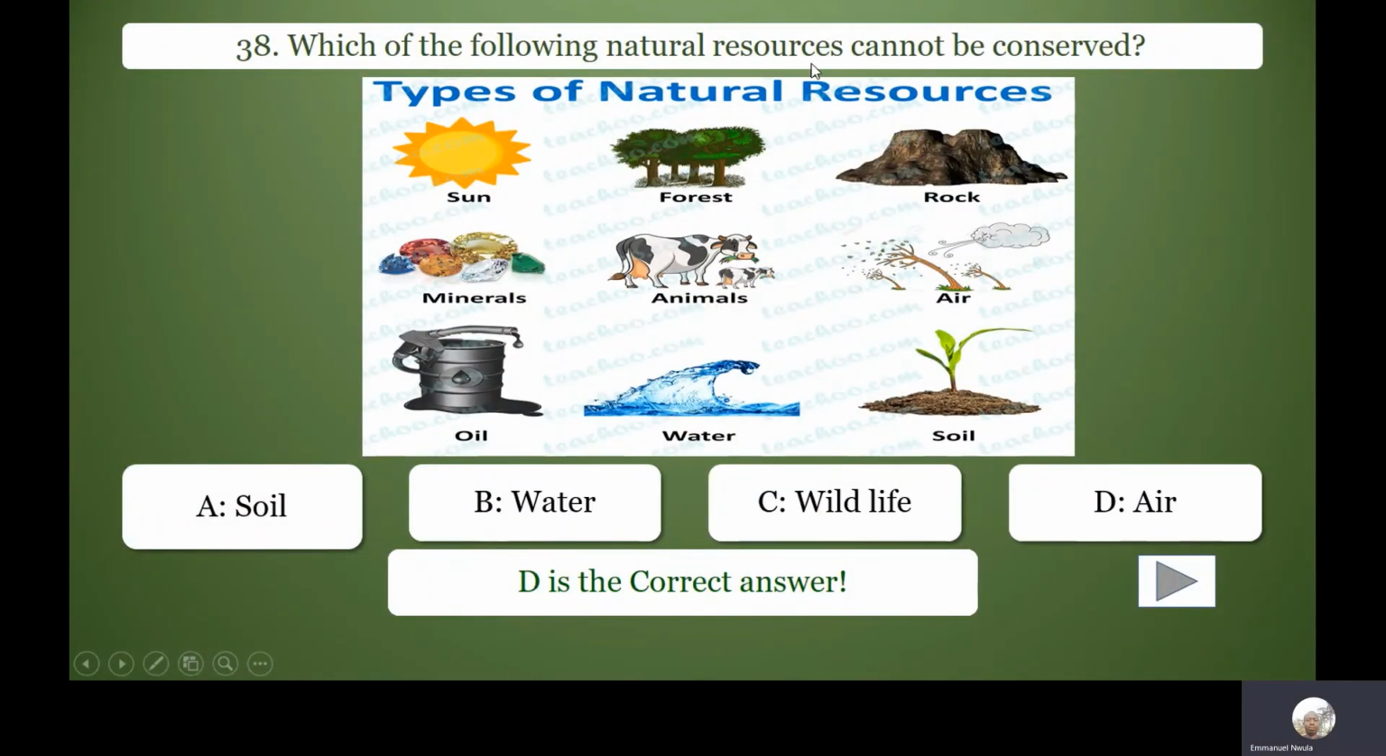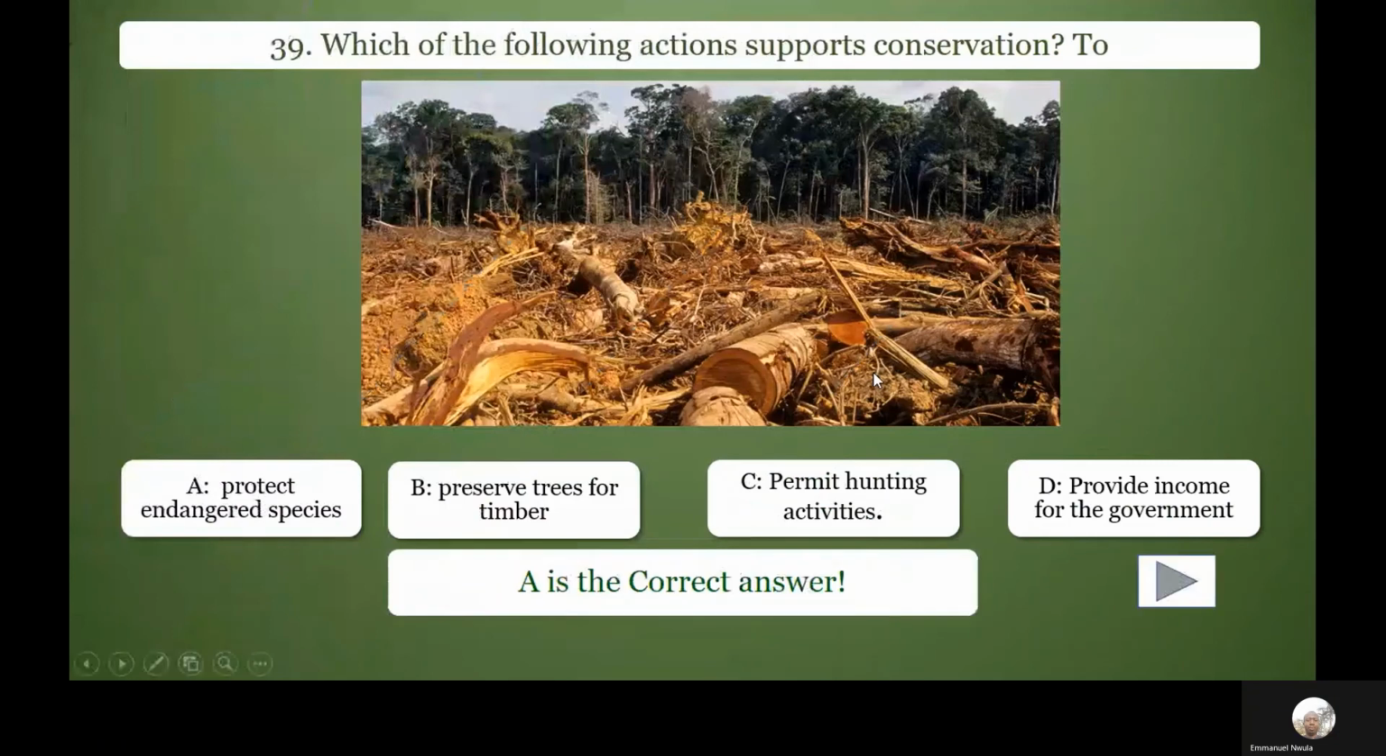Which of the following natural resources cannot be conserved? It is air. There is air everywhere. You can conserve the soil, you can conserve water, you can conserve wildlife. You can conserve them. You can make prudent and wise use of them. So the correct answer here is D.